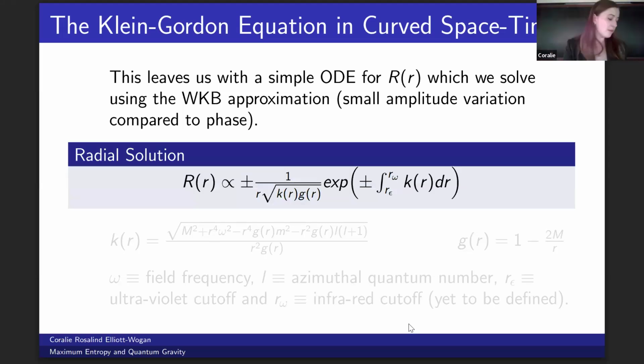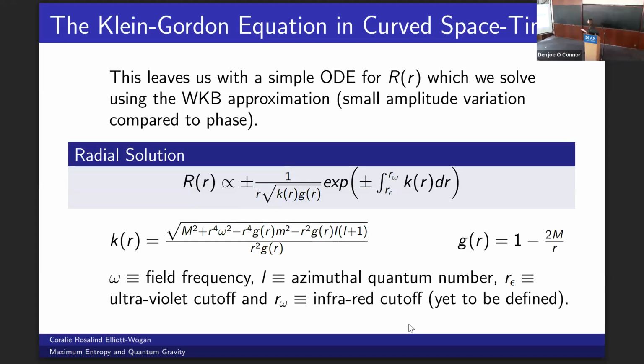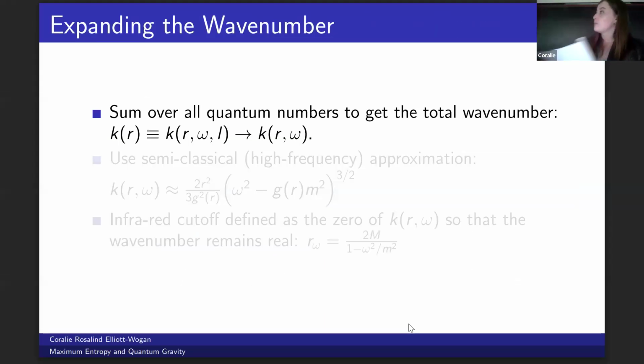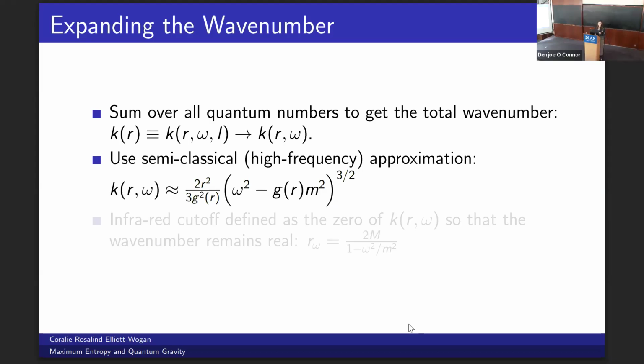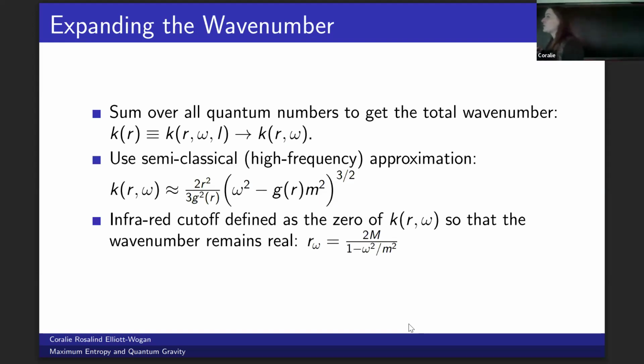This is the solution that we get, where k is the wave number corresponding to a specific azimuthal quantum number. And you might notice that the integral has an upper limit which is not infinity. This is just because if it was, we would have an infinite number of particles if we were considering all space. So we also have to include this infrared cutoff, which is yet to be defined. We sum over all quantum numbers to get a more general expression for the wave number, and we make a few approximations since we're in the semi-classical approximation, which is a high frequency limit. We then define the infrared cutoff as the zero of this function, because if r was larger, then k would be imaginary, which is not great.